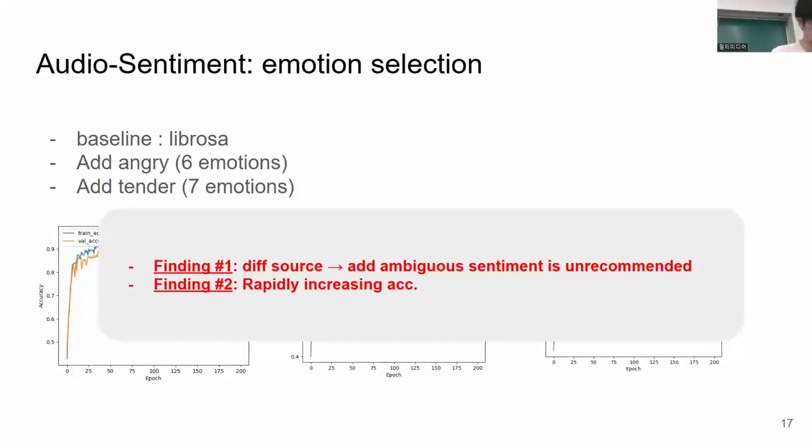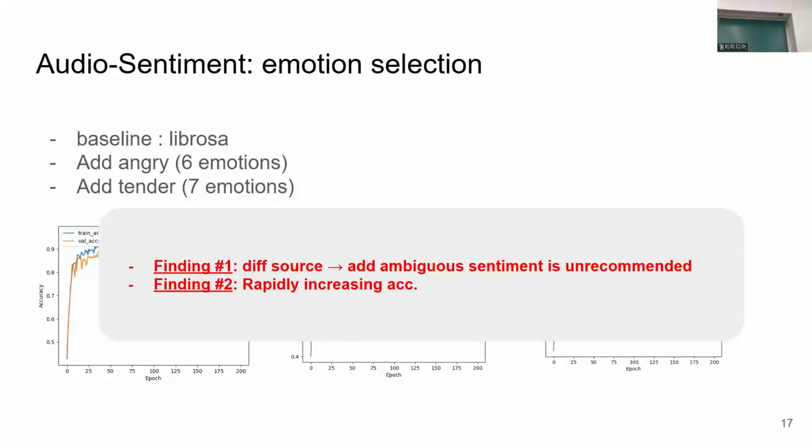I could reason this as follows. First, about the low accuracy, since the source of the dataset is different, the Google and the Librosa, similar music can refer to different classes. Specifically, among the added tender emotion data in the Google dataset, there are many sounds similar to happy music in the baseline Librosa dataset, which makes wrong choices.